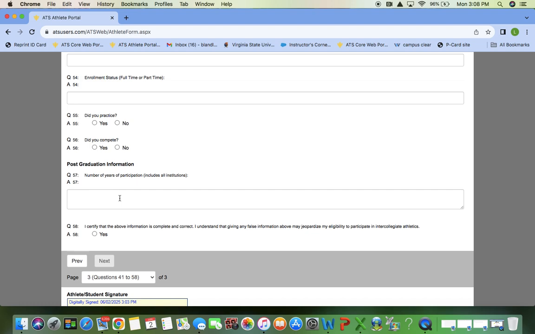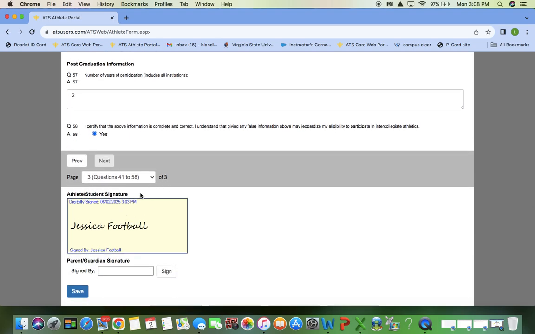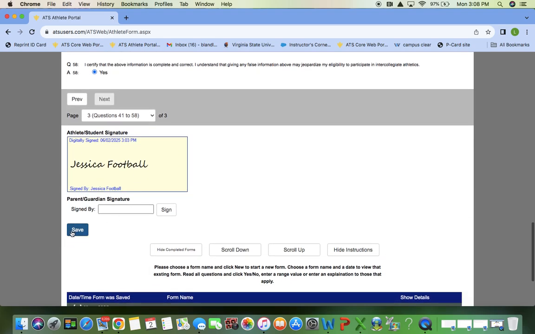At the end of the form, it'll ask you number of years of participation, including all institutions. I said I was participating for 2 separate semesters, so that counts as 2 separate years. So I'm going to put 2 between the 2 institutions, and then you're going to certify that your answers are correct by clicking yes. From there, I've already got my signature in, and I'm going to save the form.